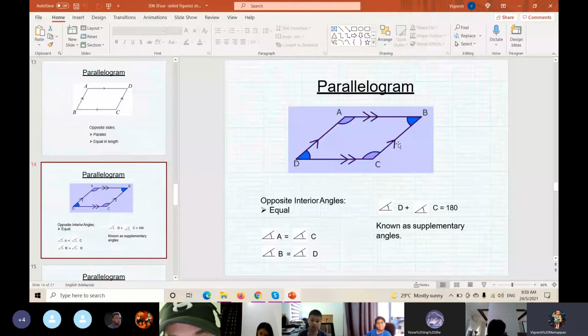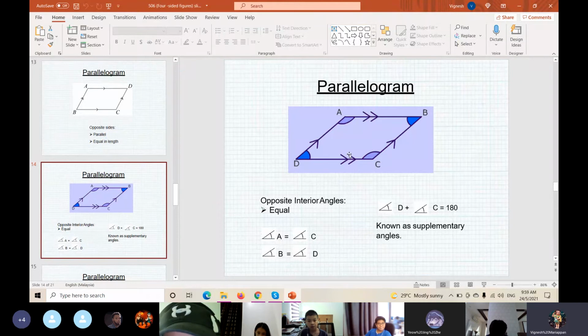For parallelograms, remember that the opposite interior angles are equal, which means angle A is equal to angle C. Angle B is equal to angle D. Remember that, class. The opposite interior angles are equal, which means angle A is equal to angle C.